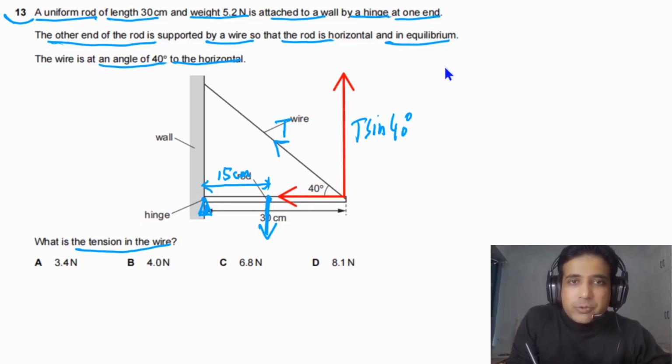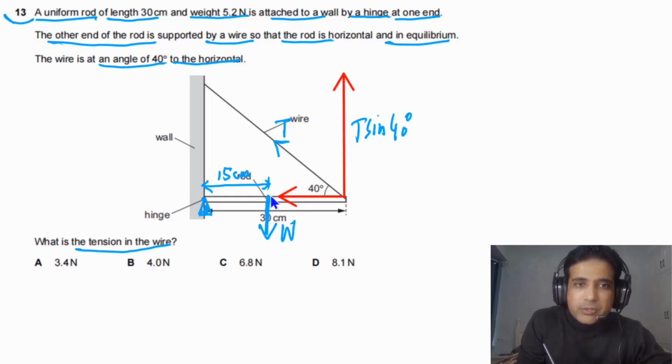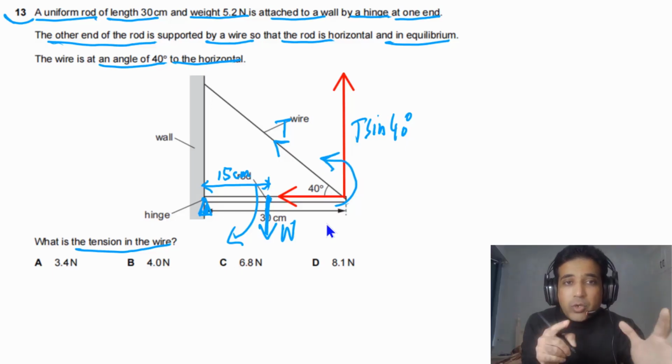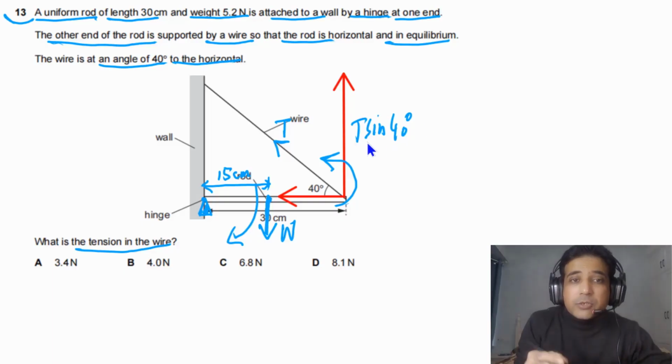So in this case, due to the vertical component of tension, this moment will be anti-clockwise. And due to the weight of the rod, the moment will be clockwise. And this rod is in equilibrium. It means these two moments are equal. Means if we take moment about this point, clockwise moment has to be equal to anti-clockwise moment.